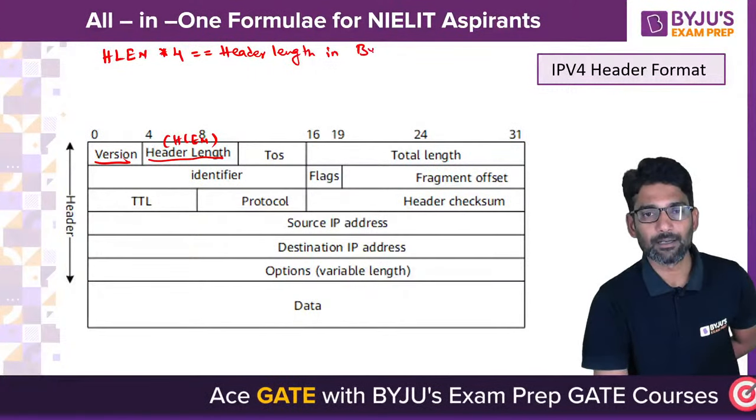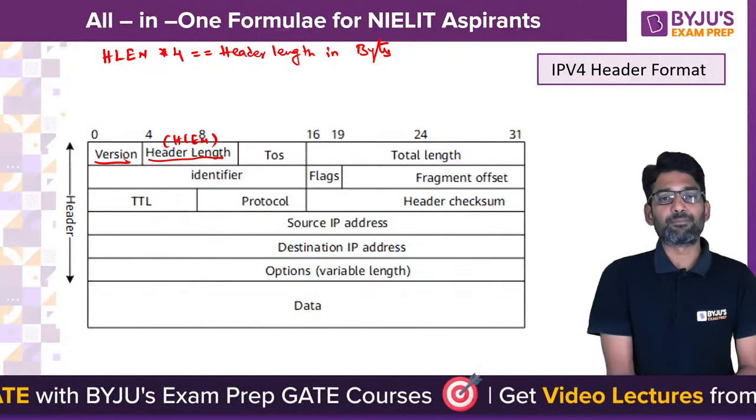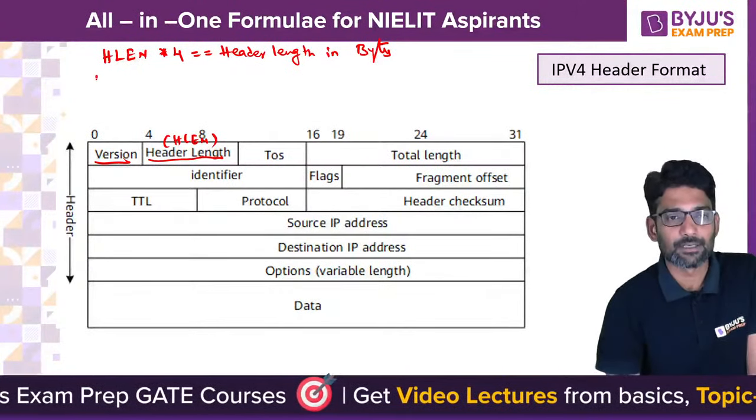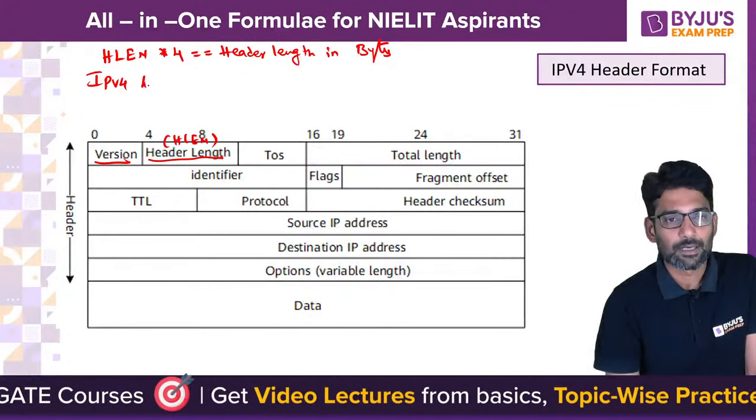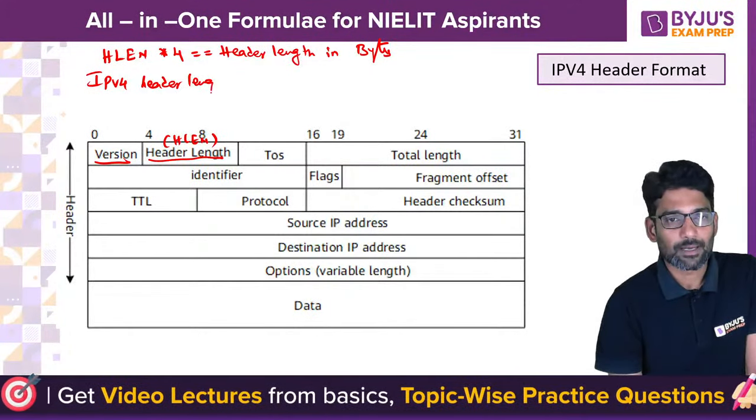The IPv4 header length has a range. Minimum header length is 20 bytes and maximum header length is 60 bytes. That means you have 40 bytes of optional header in IPv4, even in TCP also. Okay.